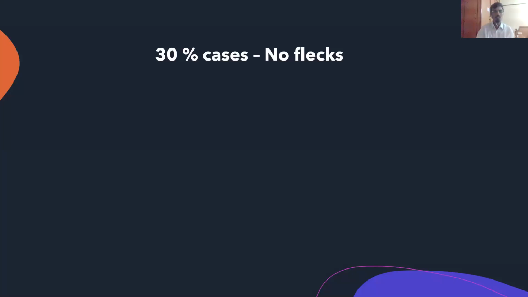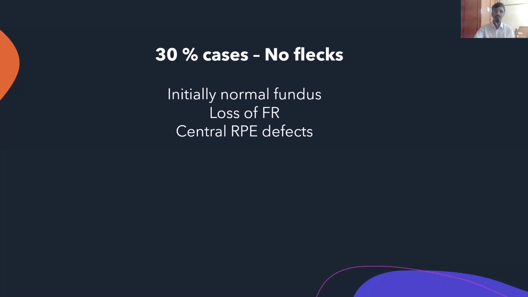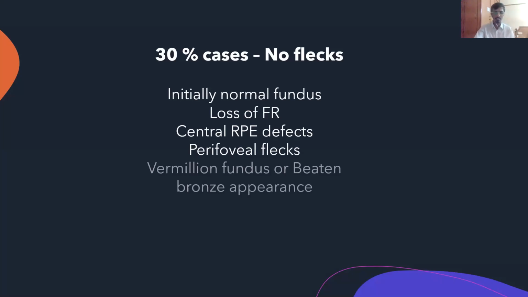So it doesn't mean that Stargardt's, although we've spoken about the fact that macular atrophy, flecks, and the peripapillary sparing are important features, 30% of these cases will not have any flecks. How do these patients progress or present? Initially, these patients will have a normal fundus, very difficult to differentiate from other pathologies. Then you have a loss of foveal reflex, and there are certain central RPE defects that happen. Then there are these perifoveal flecks, which later land up having a familial fundus.